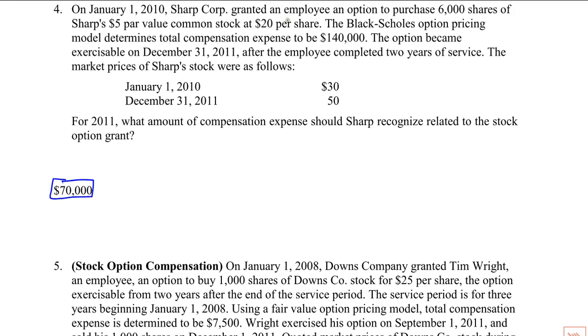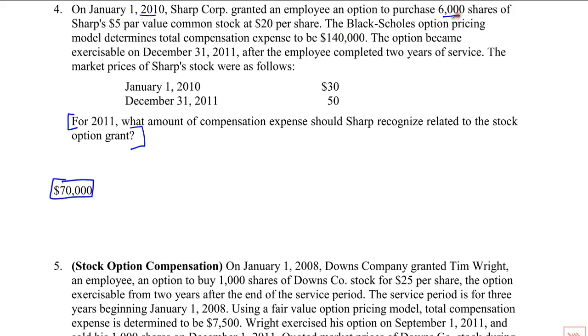Let's see. So this is a stock option. I'm going to read the question first, because that always helps you grab the right information. What amount of compensation expense should Sharp recognize related to the stock option grant? Well, we're going to look for the service period, the fair value on the grant date, and if there's any forfeitures. First of all, it was issued in 2010, so this would be the second year.